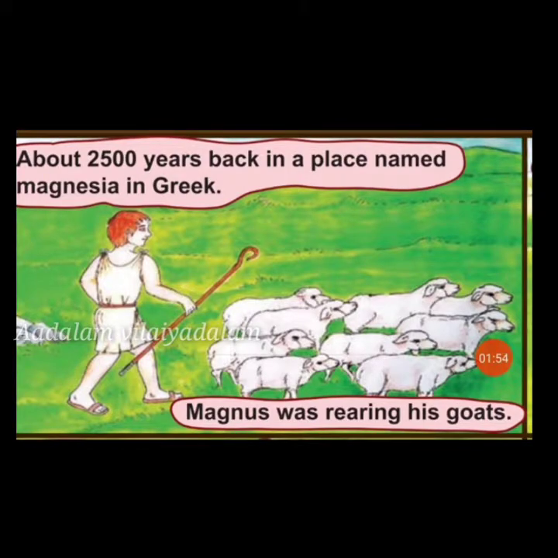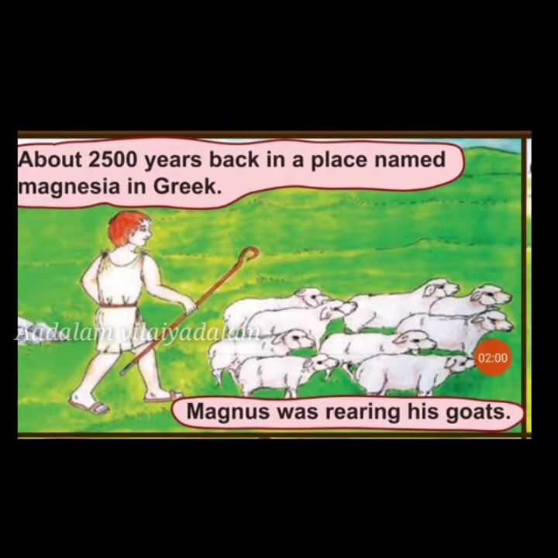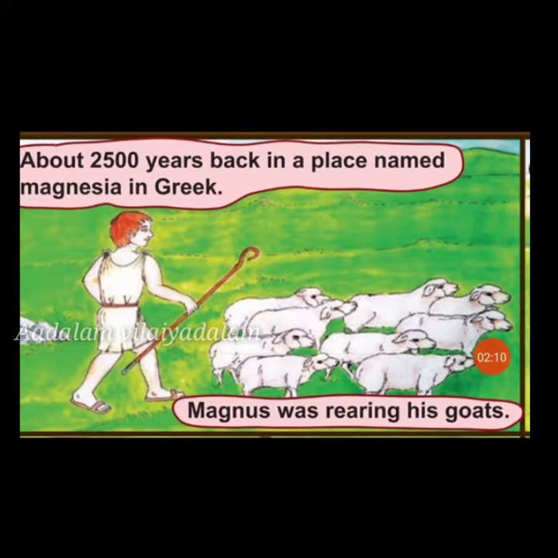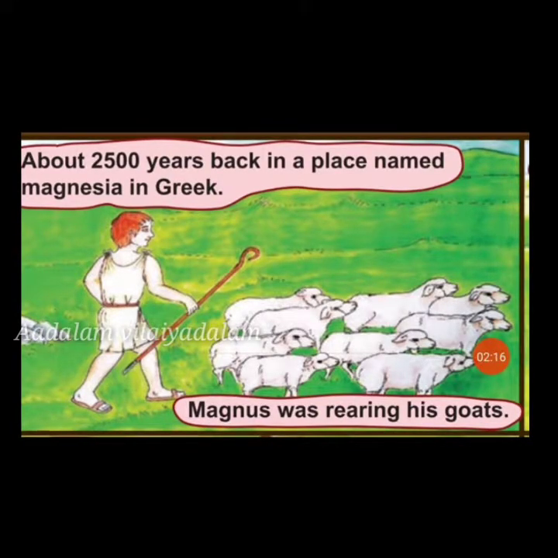These magnetic rocks were named magnets, and the ore is called magnetite after the name of the boy Magnus, and the name is also supposed to come from the place Magnesia, in which it was found. Magnetite was the ore with the attracting property found in that region.